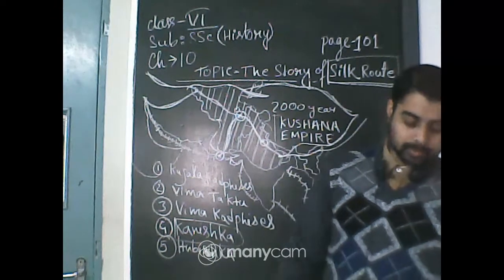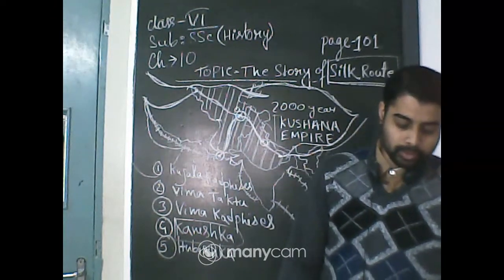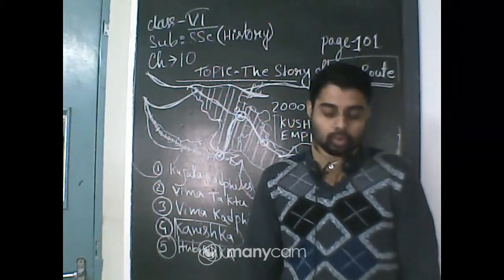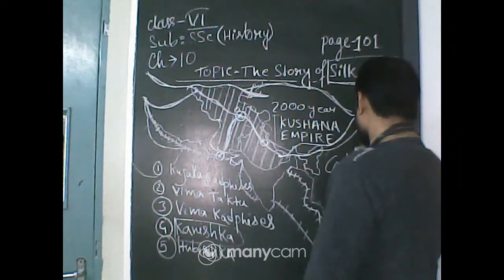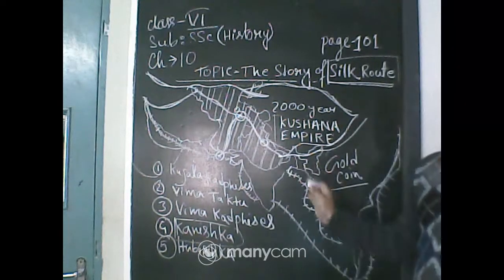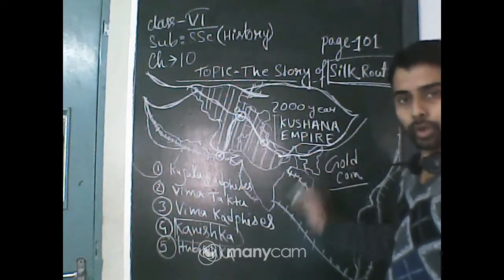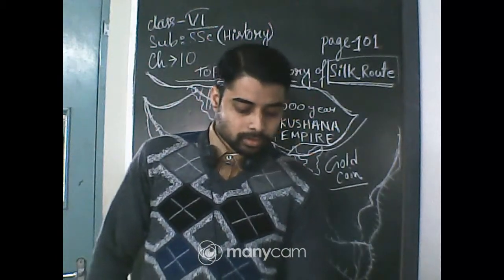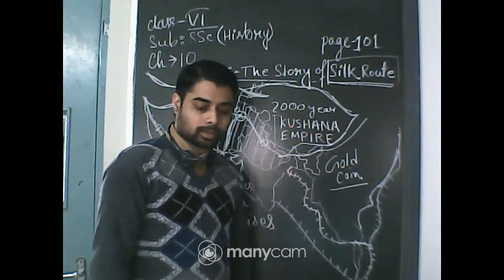The most important work of the Kushanas: they were among the earliest rulers of the subcontinent who issued gold coins. So the most important role of the Kushanas is that they introduced gold coins in our Indian subcontinent, and these were also used by the traders in the silk trade.